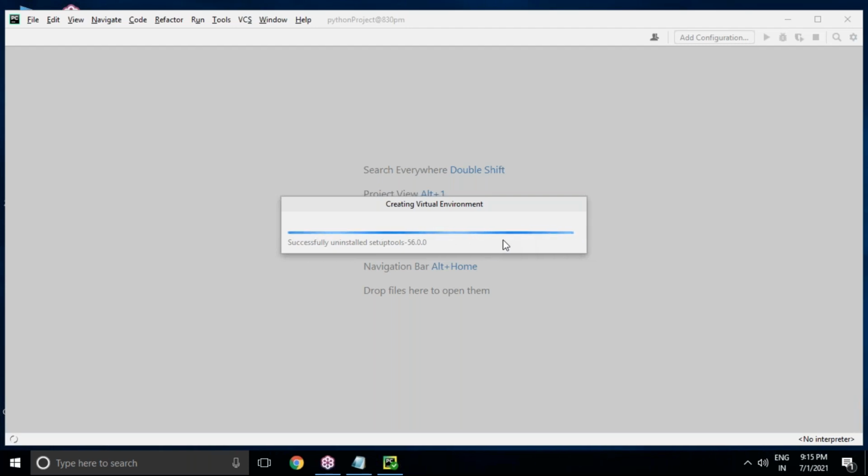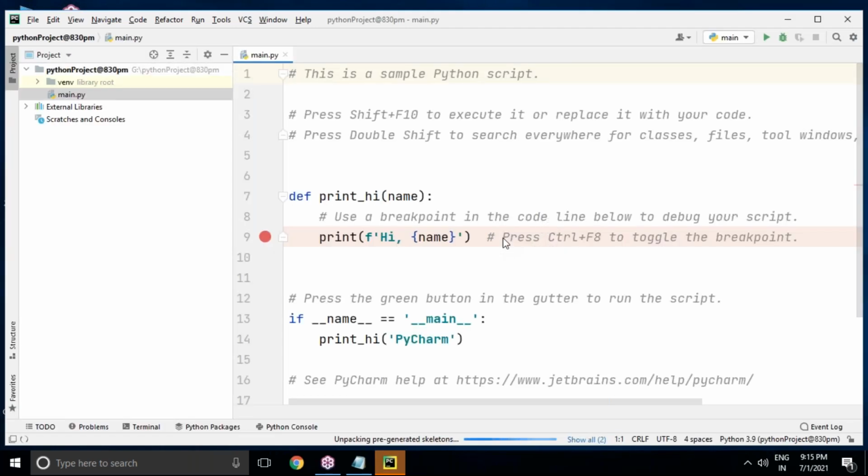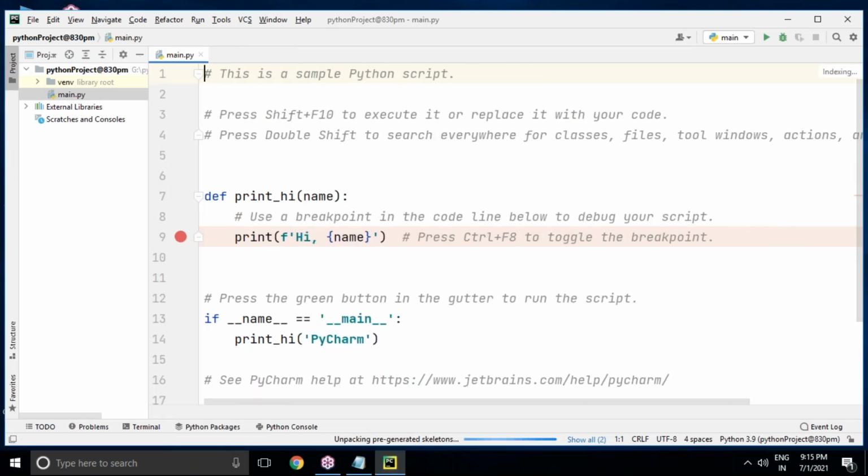Actually, my question is that I'm an absolute beginner. I don't have any knowledge of coding and programming. I'm hoping that I will learn from the very basics, and that I'm able to learn all this coding and Python. That is my query. You started from the very basics, right? Yes, it is the very basics only. I'm starting right now, so I have not entered anything, but very clearly I'm explaining everything from scratch.